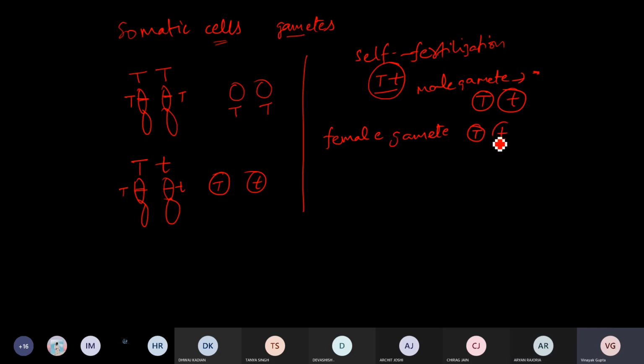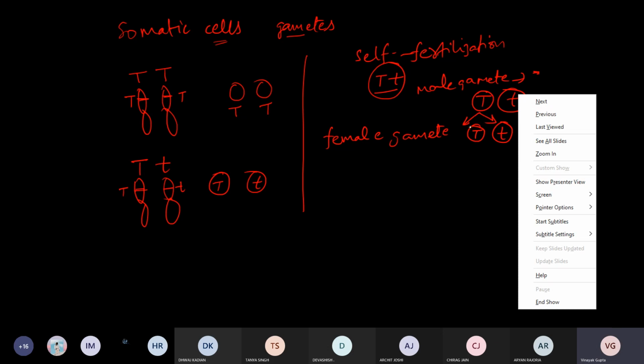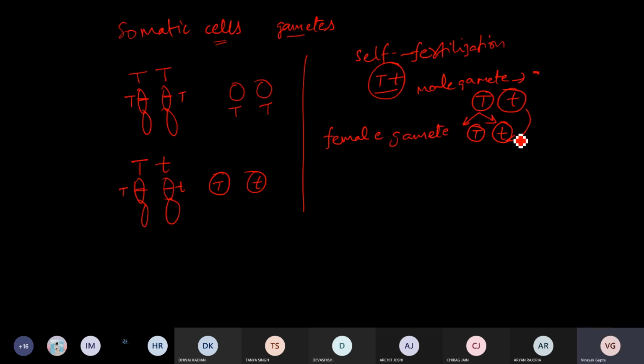Now when fertilization happens, the male gamete and female gamete fuse. This male gamete can fuse with this one, or it can fuse with this one. Similarly, this particular gamete can fuse with this, or with this.